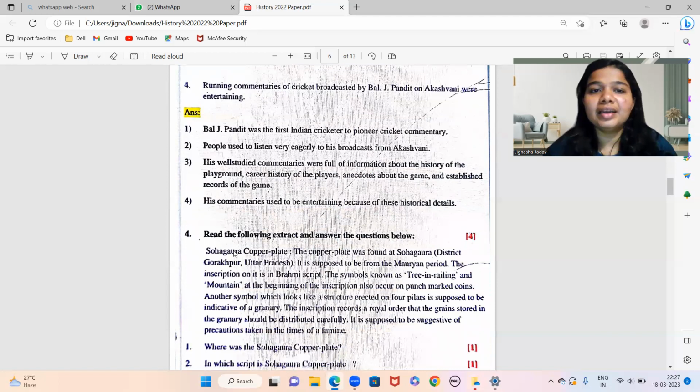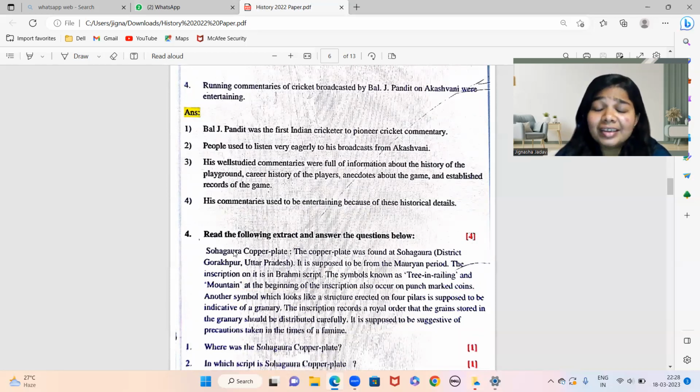Fourth one: running commentaries of cricket broadcast by Pal J. Pandit on Akashvani were entertaining. Akashvani radio, that was a different era altogether. Chalo, so this is again from your chapter number 7, sports and history. So he was the first Indian cricketer to pioneer cricket commentary.